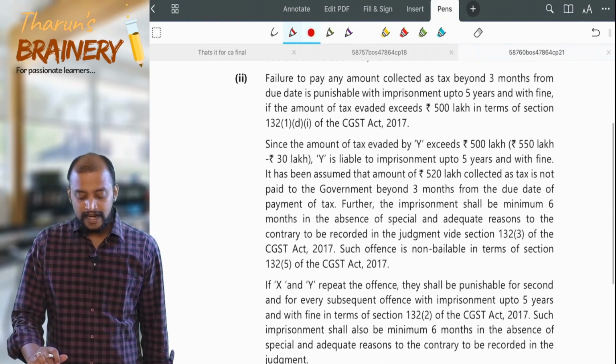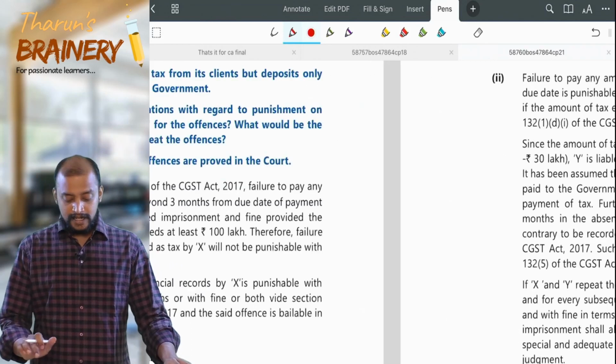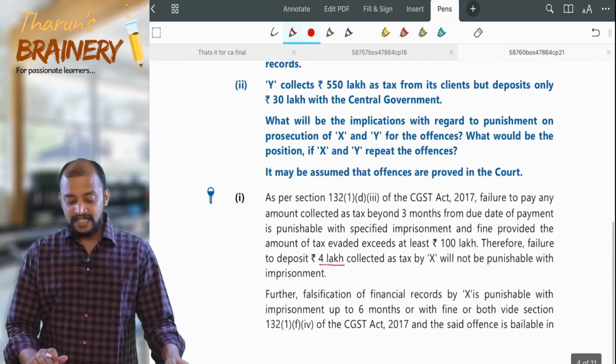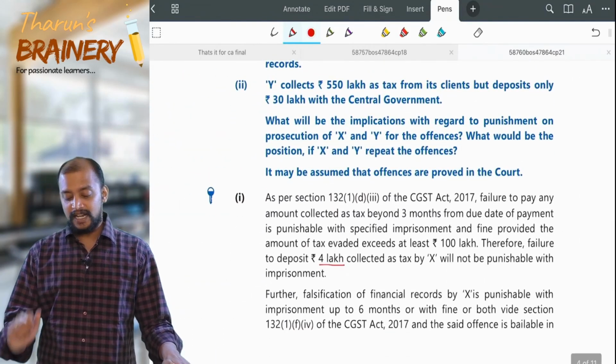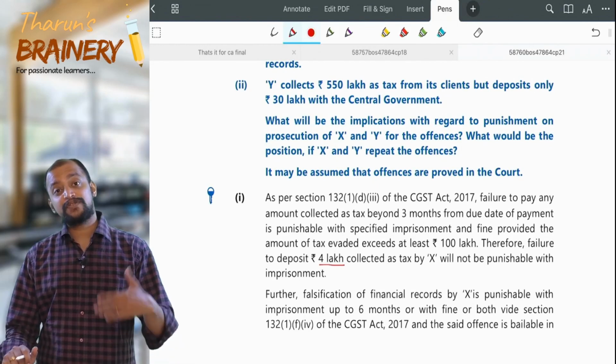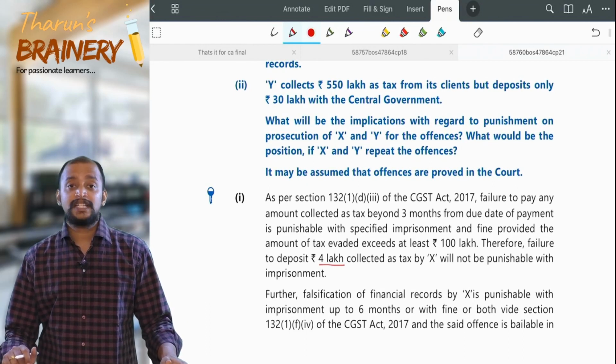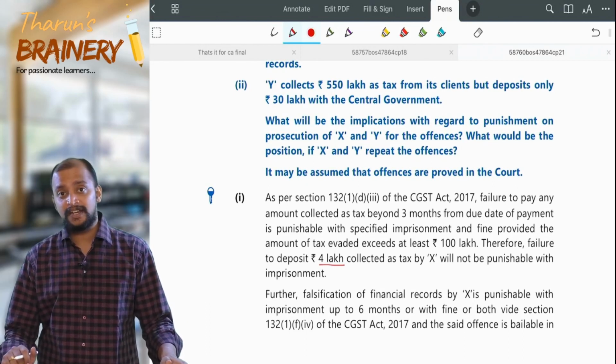Then second year, failure to pay, that is the second one, where one collects 550 lakhs as tax from its clients but deposits only 30 lakhs with the central government. So it exceeds 5 crores. So the imprisonment will be minimum 6 months, maximum 5 years plus fine.